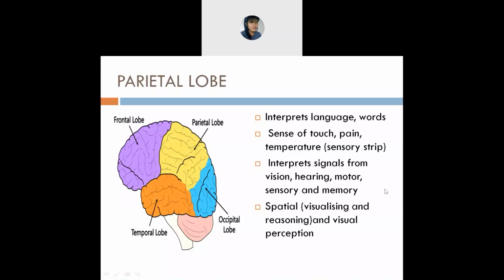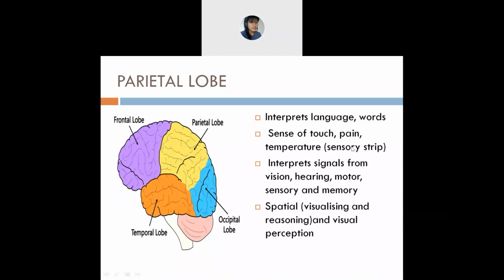How will you feel? Ma'am, it will feel cold. Yes, that is the sense of touch. It's like you are sensing something. So how will you feel? You will feel cold. So who is responsible for that? The parietal lobe. The parietal lobe is responsible for that. Is it clear? Next is pain.